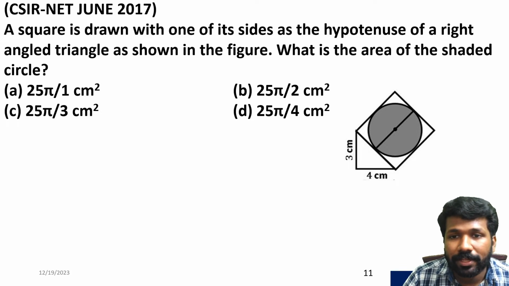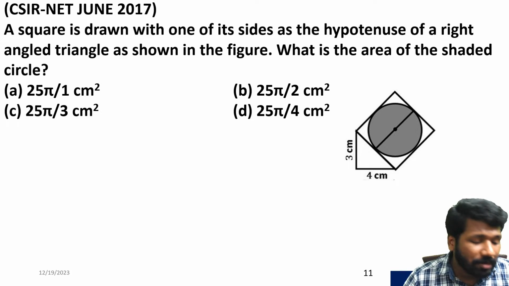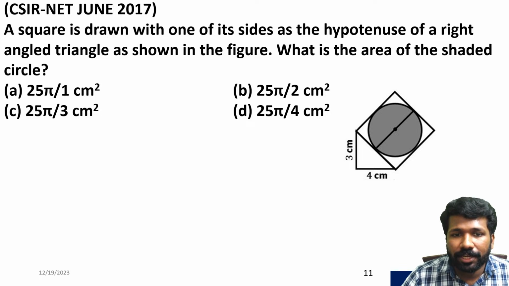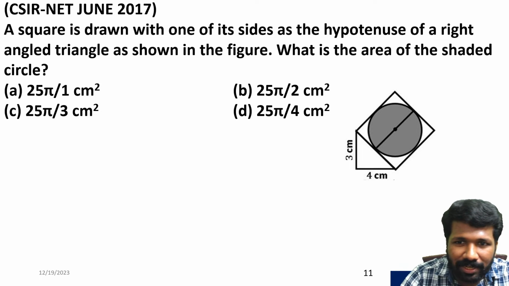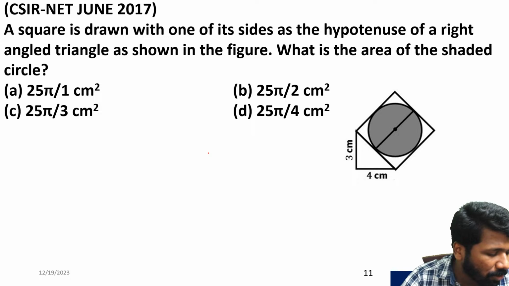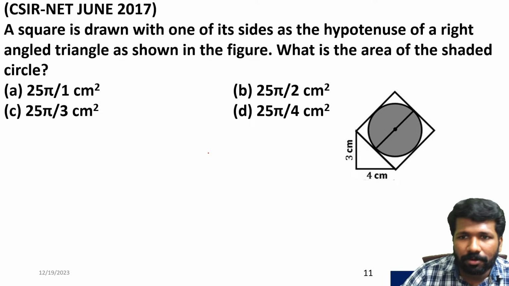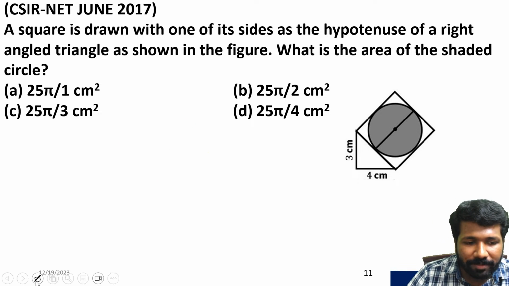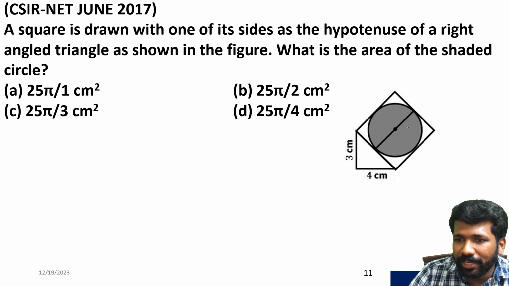Okay, some of you already got the answer. So here the question is clearly mentioned. You need to find the area of the shaded circle. But what is the diameter or radius of the circle? That is not clearly mentioned. That is where the geometrical idea is needed.